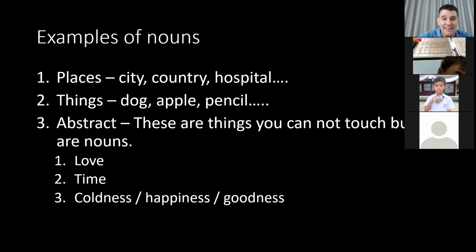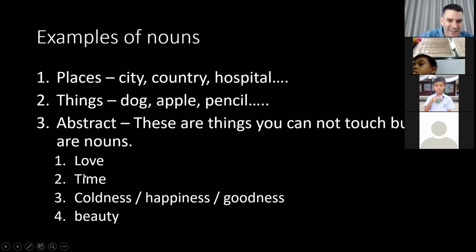And so we add ness. But we will not talk about abstract nouns today. Today we will talk more about things because they are mostly countable and uncountable nouns. Oh, another abstract is beauty. So like the adjective beautiful can be changed to beauty. There is no beautifulness, beauty, if you're talking about a person.